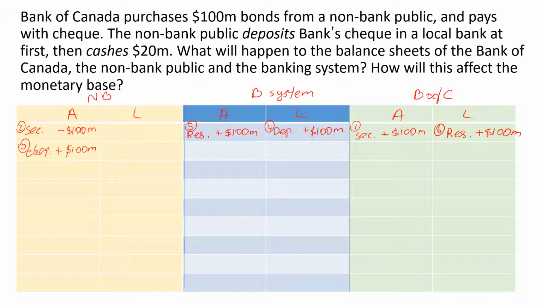Let's conclude the first round with this. Let's say this is round 1. Let's go into the second round. Now the non-bank public decides to cash $20 million out of the deposited $100 million check. It means that for the non-bank public, its checkable deposits will decline, go down by $20 million.